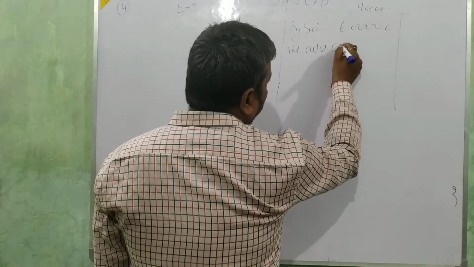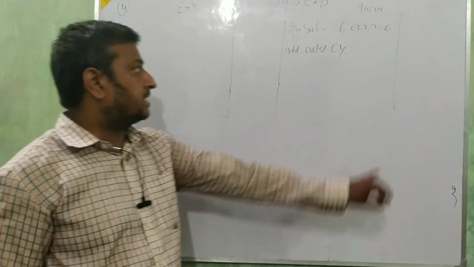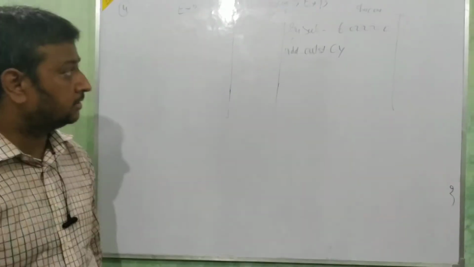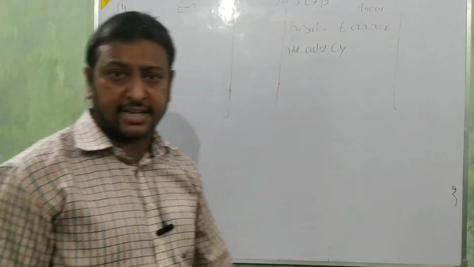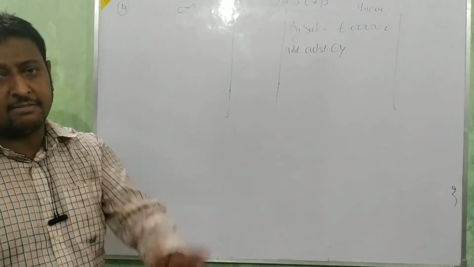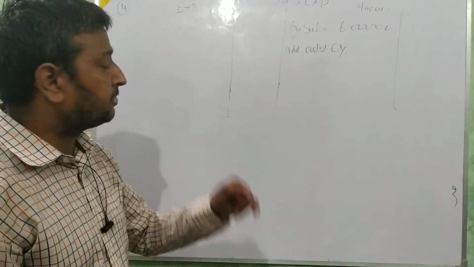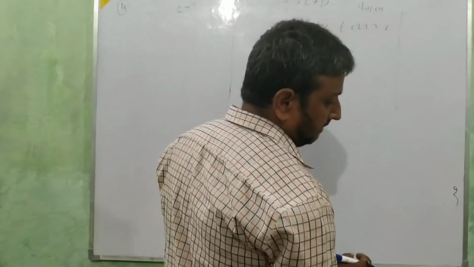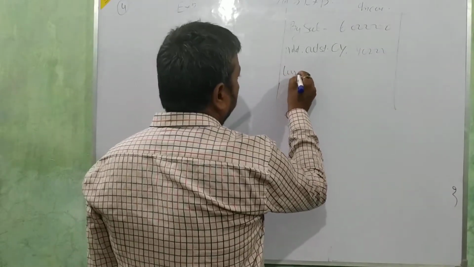Then add outstanding for the current year. That subscription relates to which year? March 31st, 2017. It means what relates to 2017 is the current year, what relates to 2016 is the last year, and 2018 is the advance year. Add outstanding for the current year, for 2017: 40,000. Add, then less if advance is given.